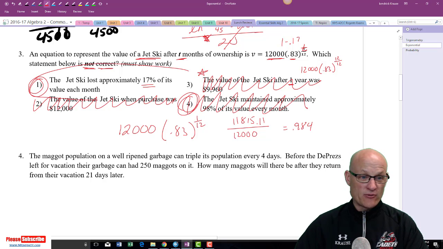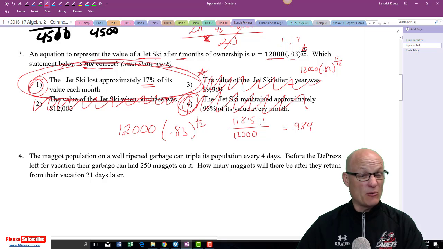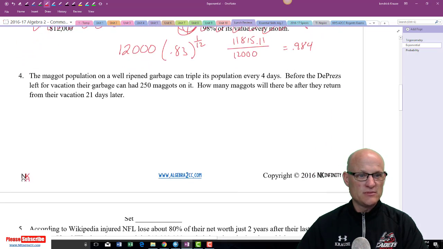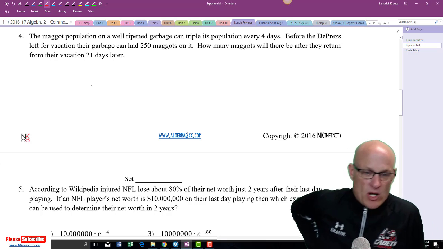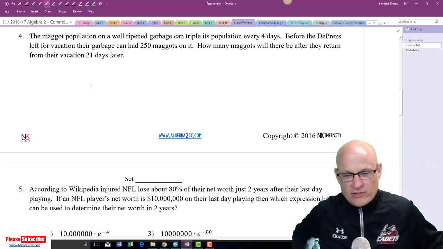So here's the one that is false, although I'll bet some of you picked that one as the answer. All right, the maggot population of a well-ripened garbage can triples in population every 4 days.